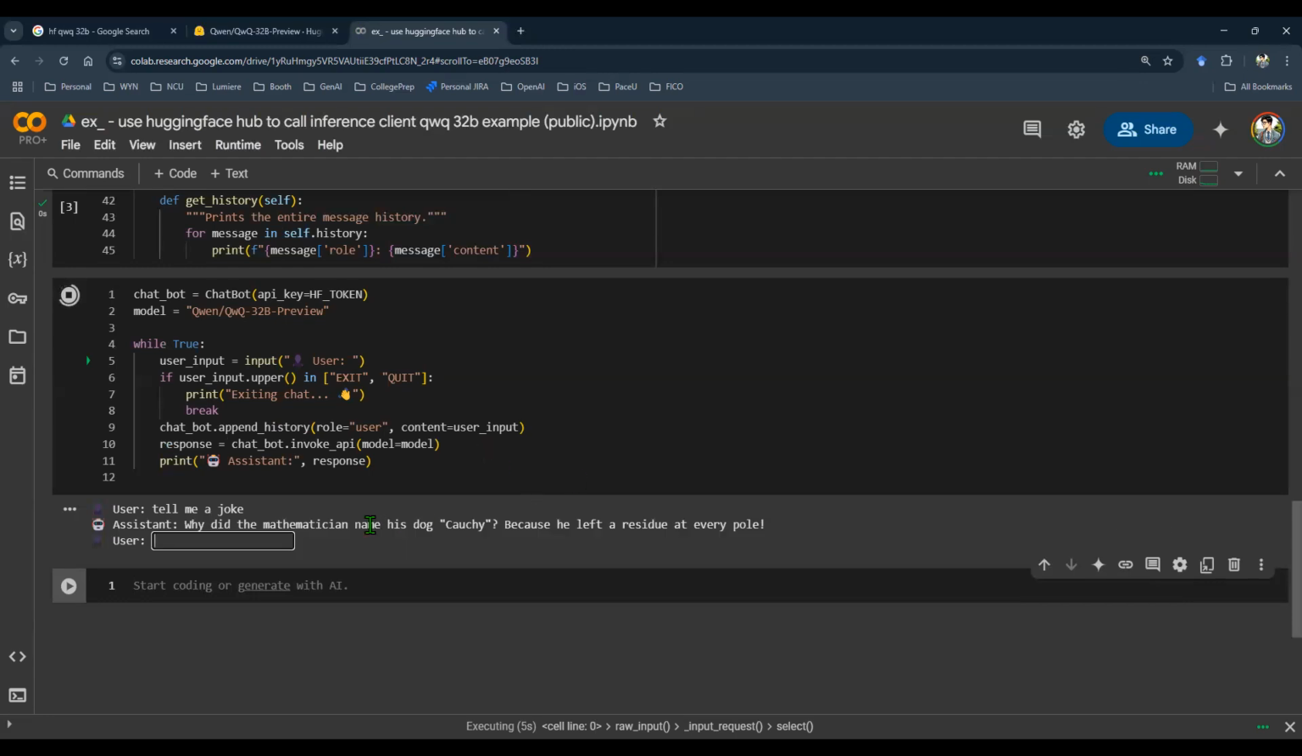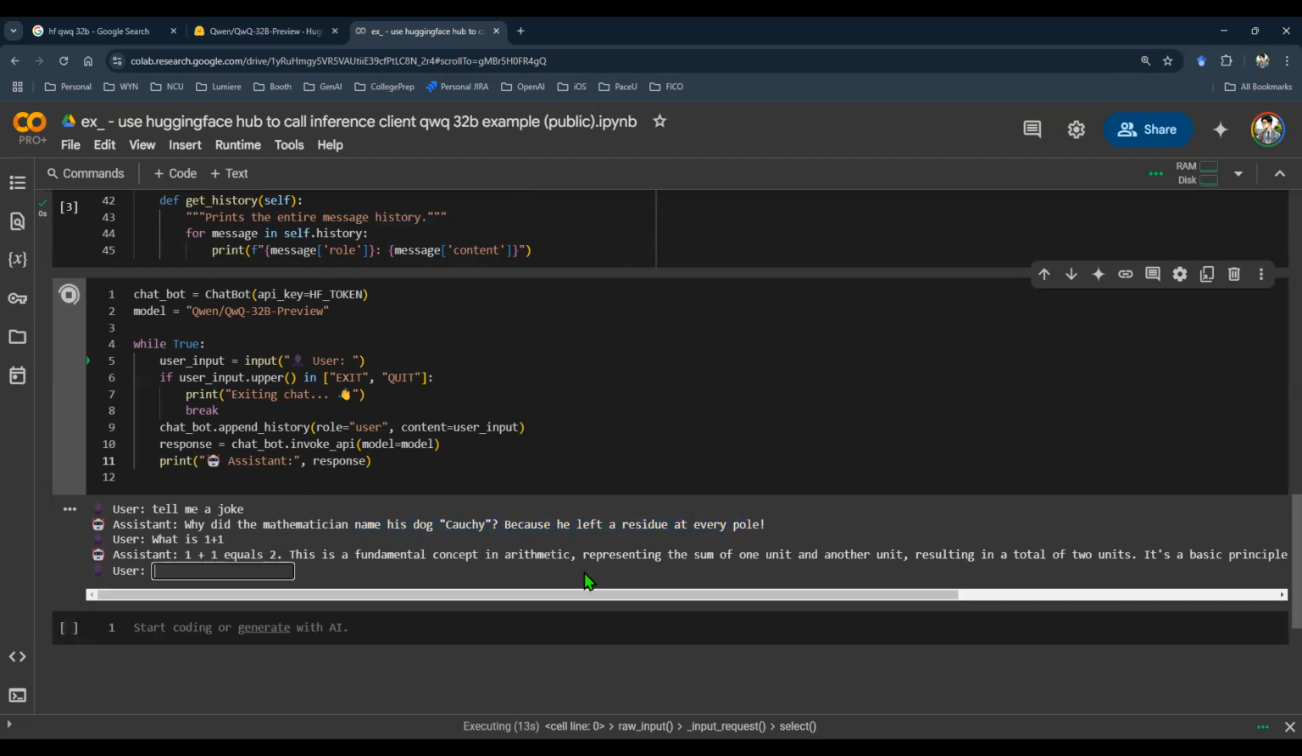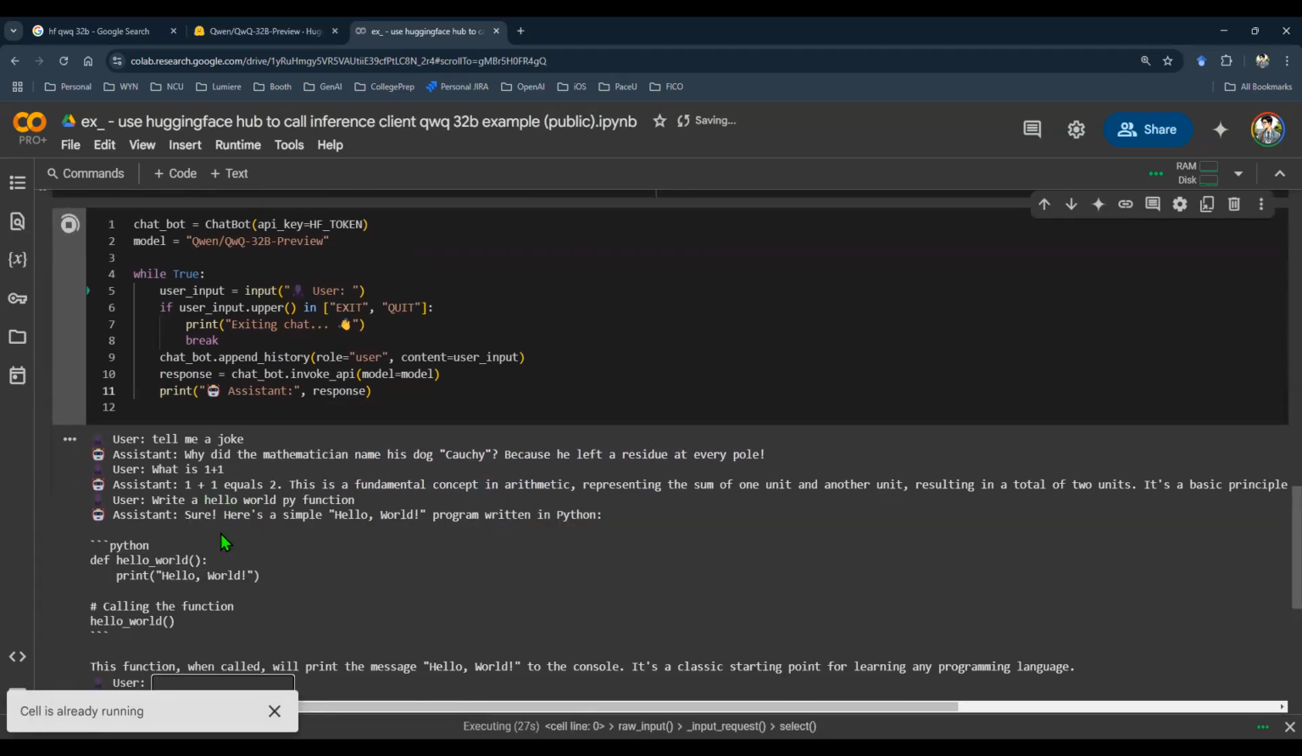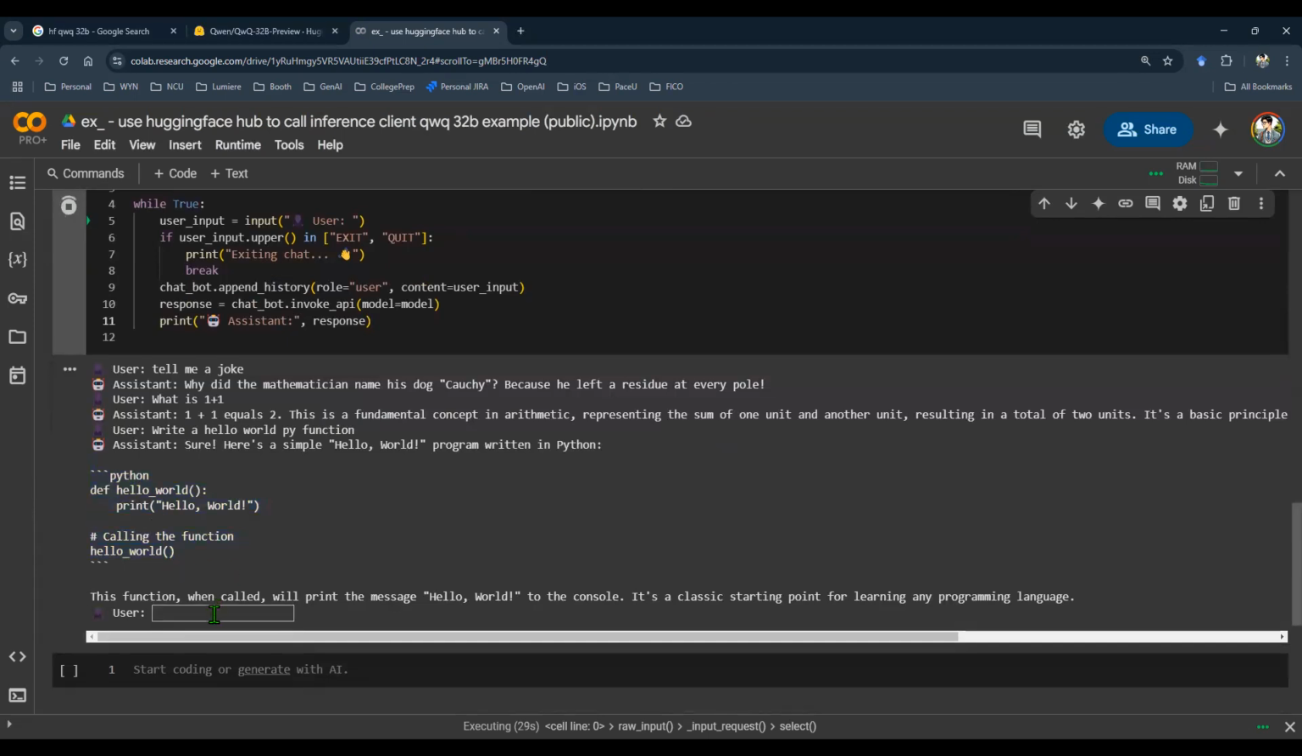Let me say, tell me a joke. And then it says, why did the mathematician name his dog Cauchy? Because he left a residue at every pole. Great. And then I can say something else. What is 1 plus 1? Hey, 1 plus 1 equals 2. This is a fundamental concept, and so on. I can probably tell it to code for me. So, write a hello world Python function. It thinks a little bit and then gives me a Python function. Hello world, great.